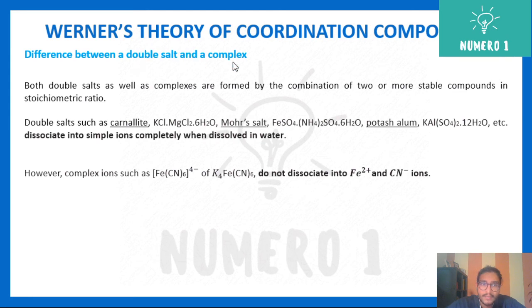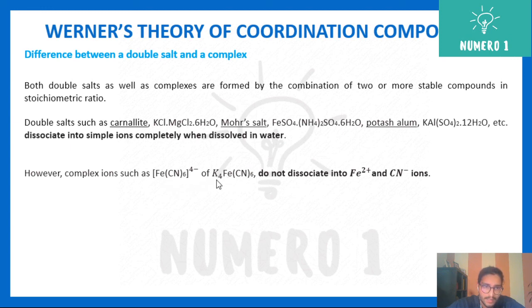Now, the difference between a double salt and a complex. Both double salts as well as complexes are formed by the combination of two or more stable compounds in stoichiometric ratio. If I talk about double salts, I can talk about carnallite, Mohr's salt, potash alum, or any other double salt. The main thing is that when you put them in water, they simply dissociate into simple ions. Whereas coordination complexes or coordination compounds do not dissociate into simple ions.